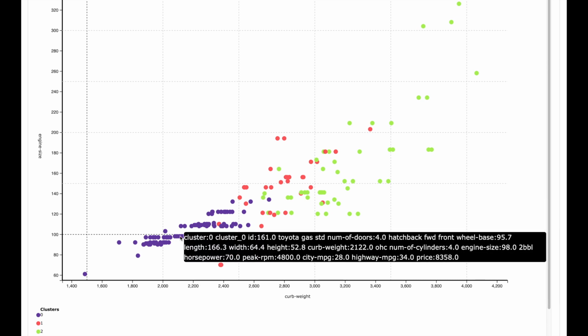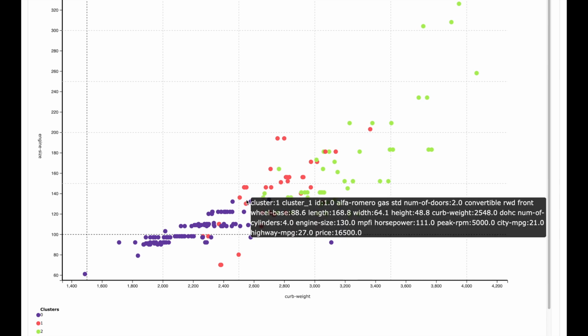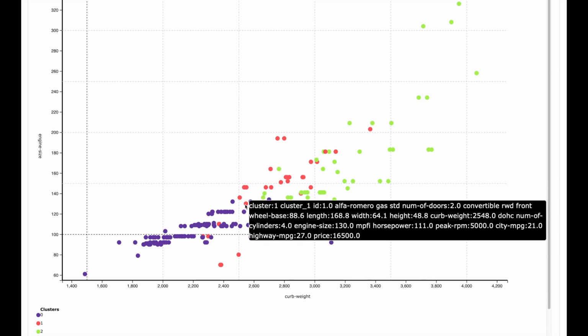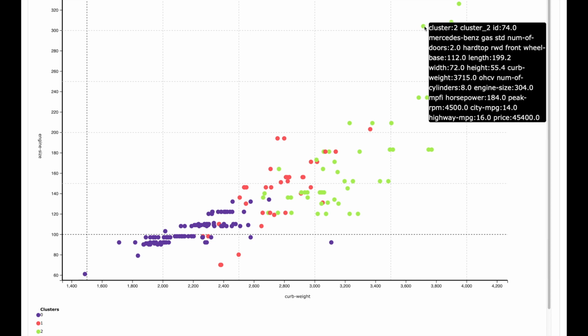So our blue cluster is for the cars with small weight and small engine size such as a Toyota. The red cluster is for the cars with medium weight and medium engine size such as an Alfa Romeo. And the green cluster is for cars with high weight and high engine size such as a Mercedes-Benz. So my friends, we have obtained all these interesting insights without writing a single line of code. So now let's move to the next step.